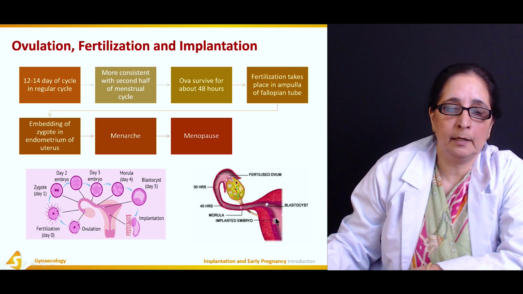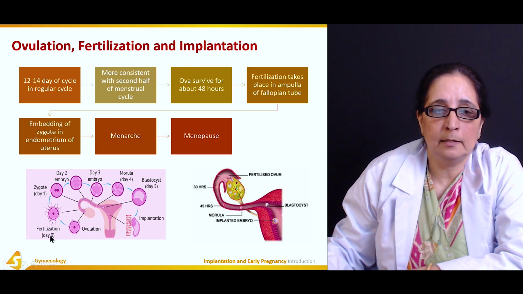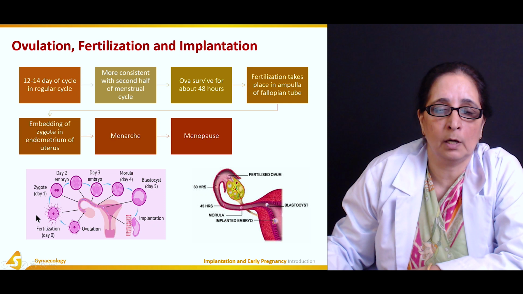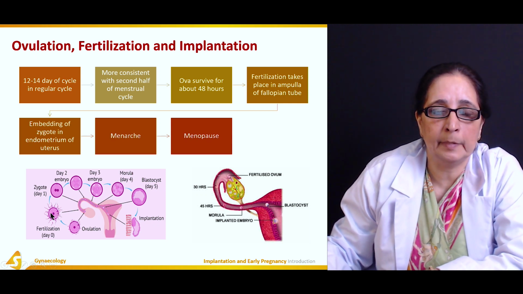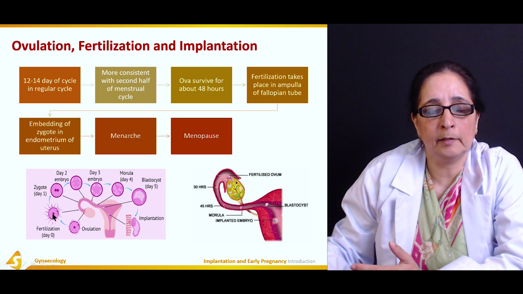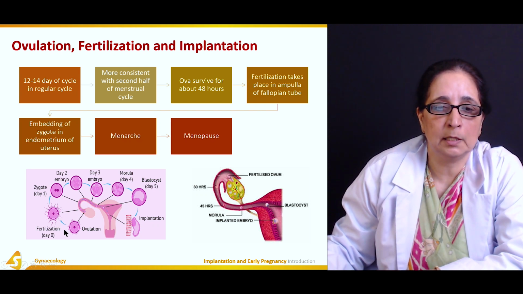So if you see here, after ovulation, on day 0, fertilization takes place. This is the ova, the egg, and these are all the sperms coming and attacking the ova. Then one of them penetrates and causes fertilization. If fertilization doesn't take place, then there is the beginning of the menstrual bleeding. So after ovulation, this is fertilization on day 0.